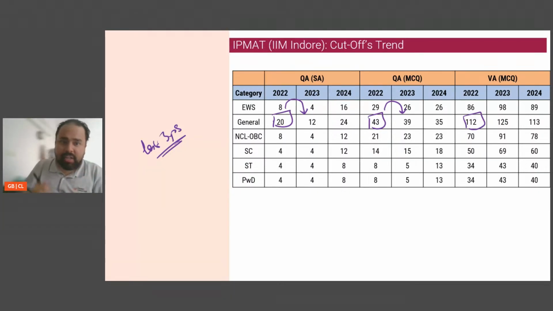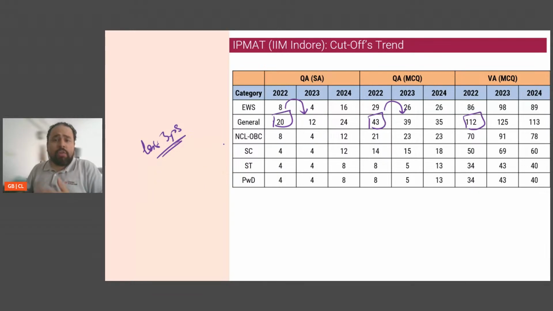Now when I'm solving, does it seem like 2024? Does it seem like 23? Does it seem like 22? Does it seem like between 22 and 23? Does it seem easier than all the 3 years? Does it seem tougher than all the 3 years? Automatically in your brain, you will be going ahead and doing this calculation and know what a safe score is. That is, even if it seems difficult to me, this is at least what I need to get so that the cutoff can be handled. Please ensure that the same thing is done. And today I will showcase how the same thing needs to be done.